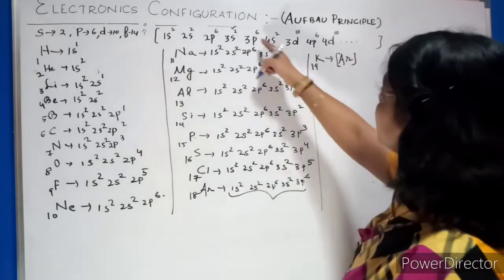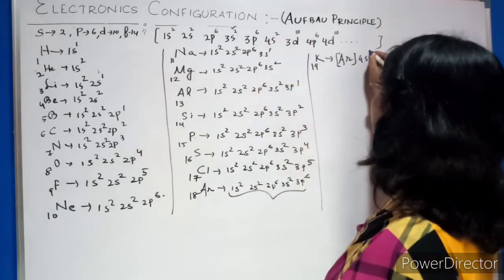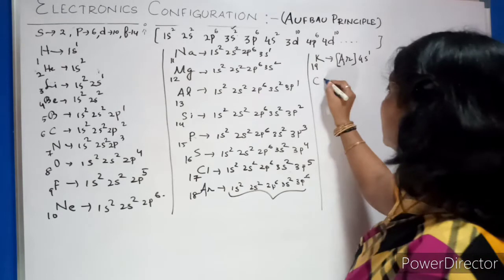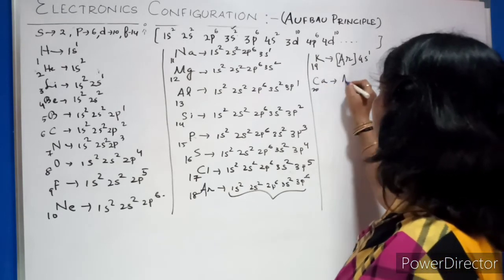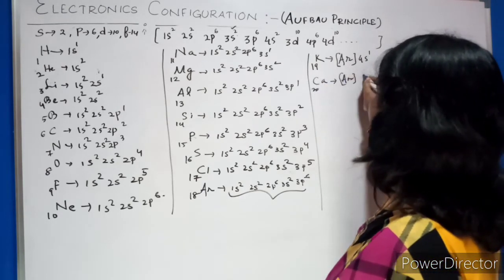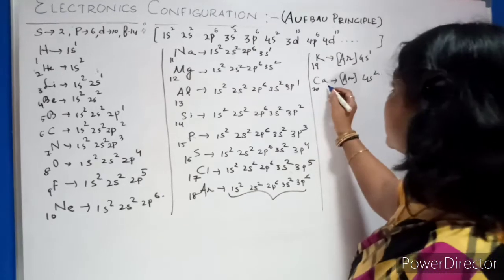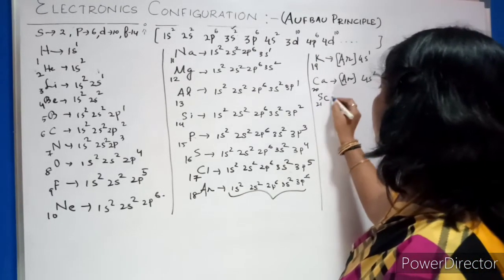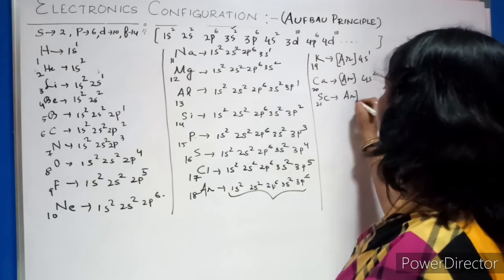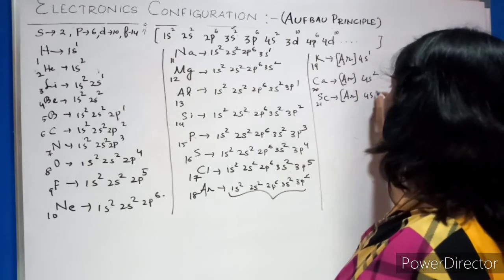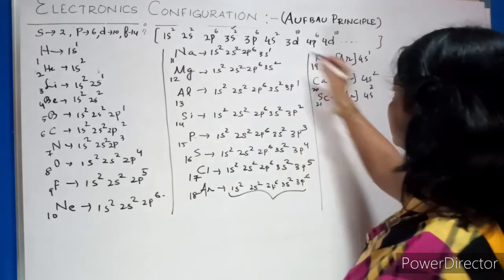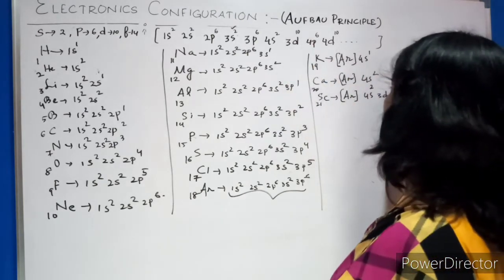Then after 3p6, what is it? 4s1. Clear? Then similarly calcium 20. So what will we write? Argon 4s2. Simple. Next after calcium, scandium 21. So argon you write, then 4s2, then after 4s2, 3d1.